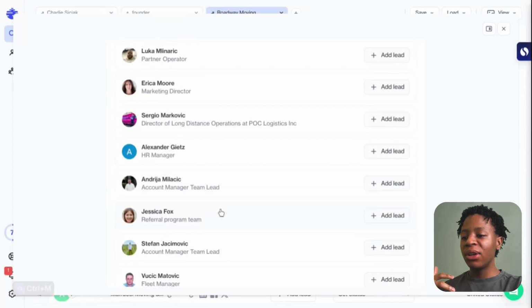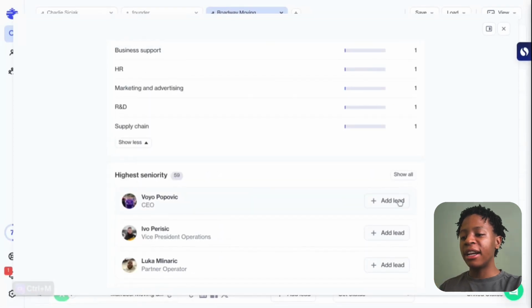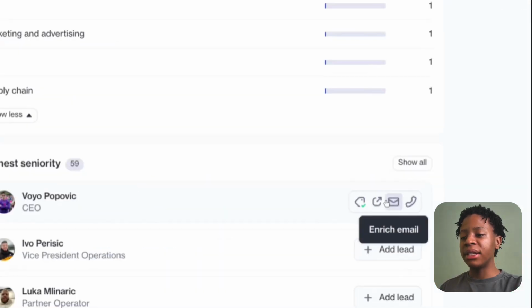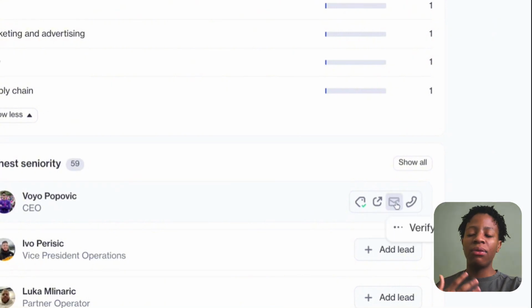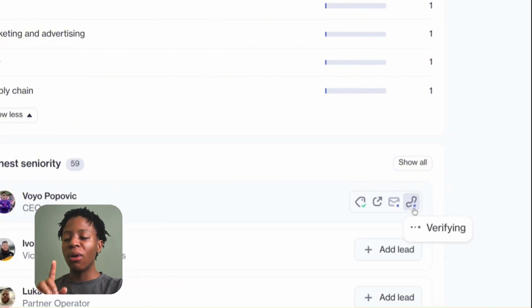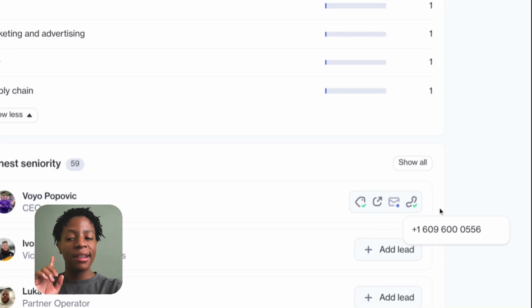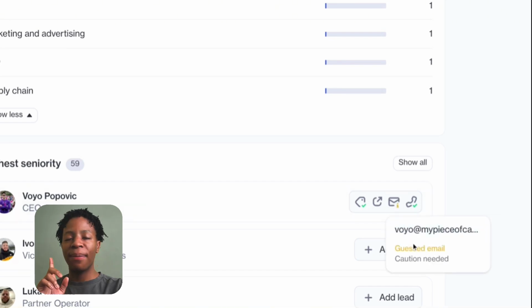So in this case, let's say you add them to lead, and as you can see, it gives you the ability to enrich the email. And if you're a cold caller, you're going to find their, what is this, phone number as well. As you can see, we have Volvo's phone number over here, and here we have the actual email address, right? So in this case, I'm going to copy it.